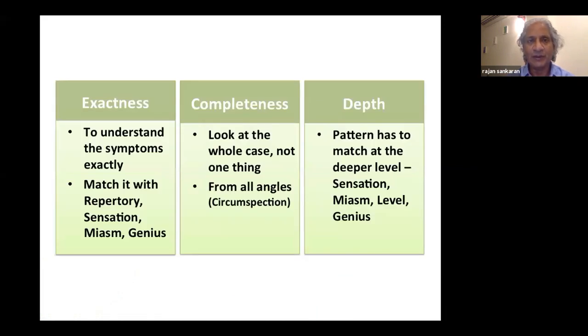So we have to first understand the case: exact, complete, and in depth. Exact means each symptom you have to understand exactly. Complete means you have to complete all aspects of the case: mental, physical, general, particular, pathology, etc. And depth means you have to see the connecting thread between all the features of the case. This is what I mean by exact, complete, and depth.